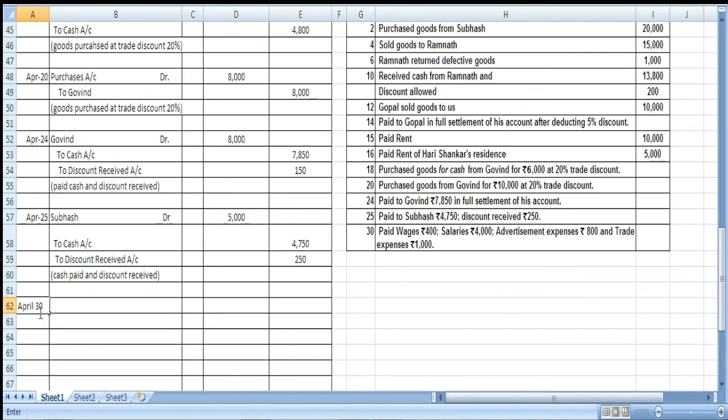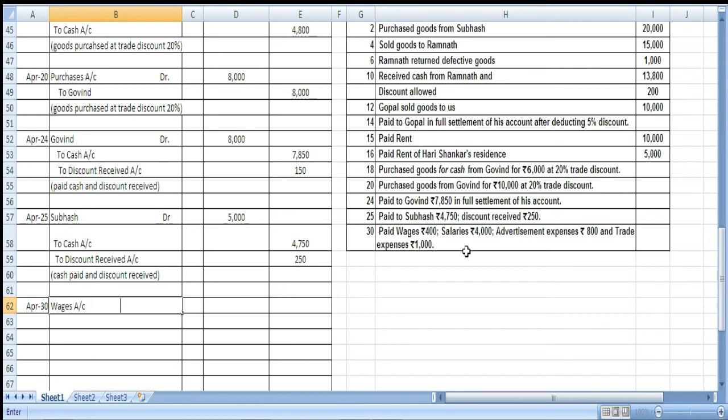Okay. Now we have come to the last one, April 30. On April 30, here are the different expenses. Now we will do a compound entry. Since all the expenses are supposed to be debited because nominal account expense debited and there is nothing written here, so we will assume that all these expenses were paid in terms of cash.